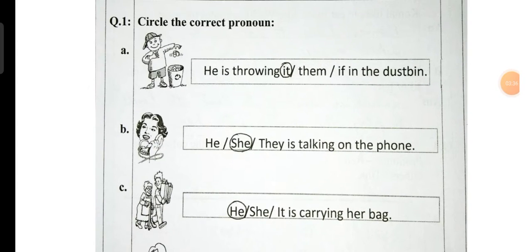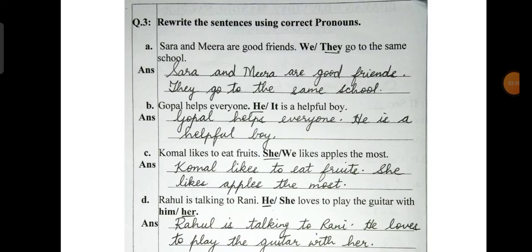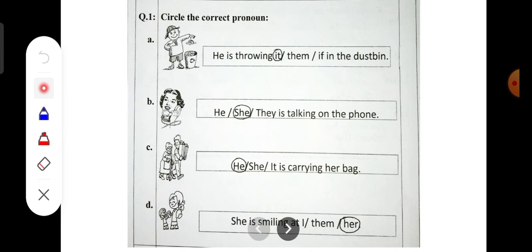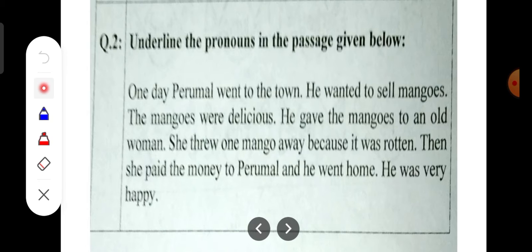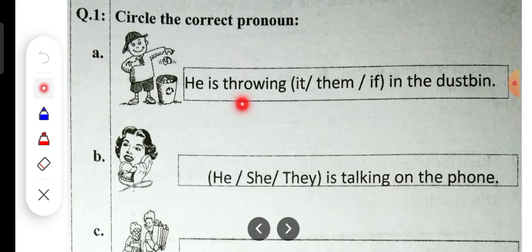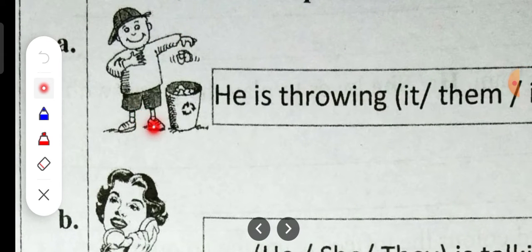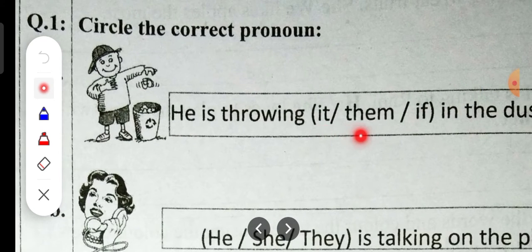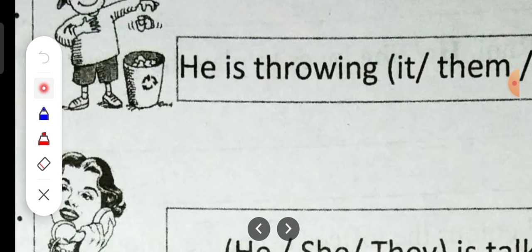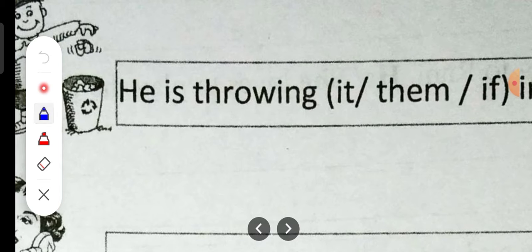Now here it says circle the correct pronoun. Now here you see the picture, children. Yes. Question number 1. Now you see the picture. It is a boy. Okay. So now what will you use for him? He is throwing them, it in the dustbin. Now what is he throwing? Let us see. He is throwing it. So we will circle it. He is throwing it in the dustbin.